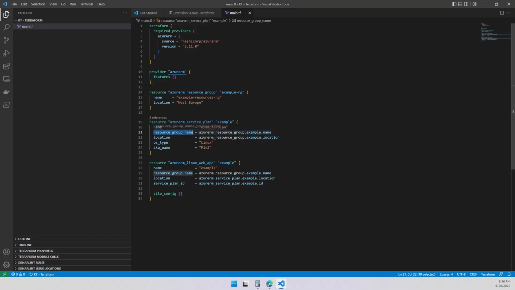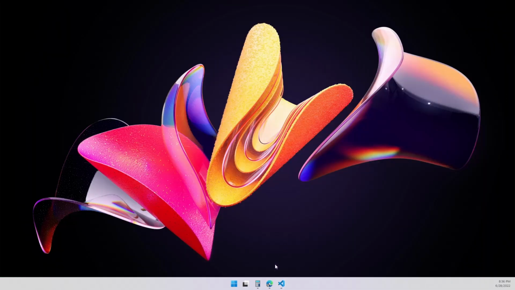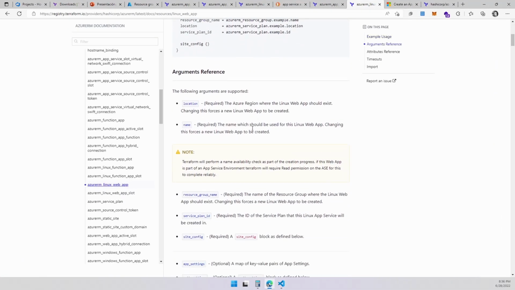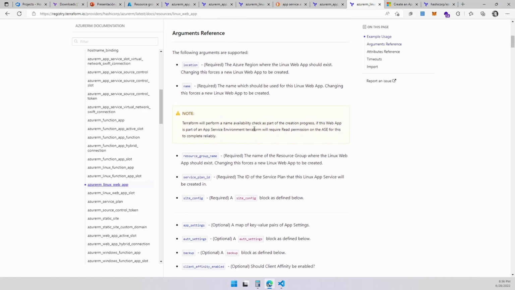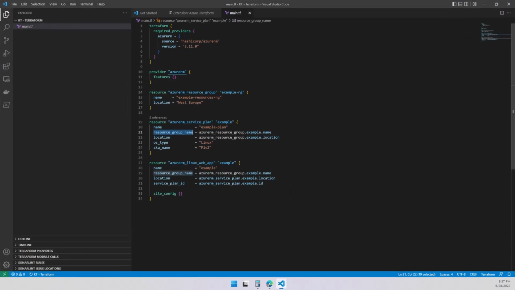A mandatory field. Let me explain what it is. When we go back to the documentation, some arguments and attributes for this are going to be shown over here. So location is required. That means I can't go without it. The name as well, and the resource group is also required, and the plan ID. How do I get a plan ID if I don't have anything, right? And the site configuration is also required. Maybe the block can be empty, but it should be there. So let's go for that and review that.